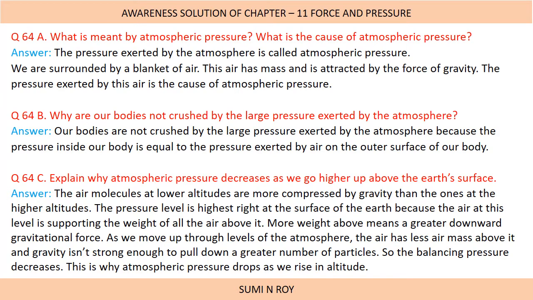Now the next question is, what is meant by atmospheric pressure? What is the cause of atmospheric pressure? So what is meant by atmospheric pressure? The pressure exerted by the atmosphere is called atmospheric pressure. The pressure which the atmosphere is exerting on us is known as atmospheric pressure. And we know that we are surrounded by a blanket of air. This air has mass and is attracted by the force of gravity. Before also I have told you, anything which is having a mass will have a force of attraction, that is force of gravity. So the pressure exerted by this air is the cause of atmospheric pressure.